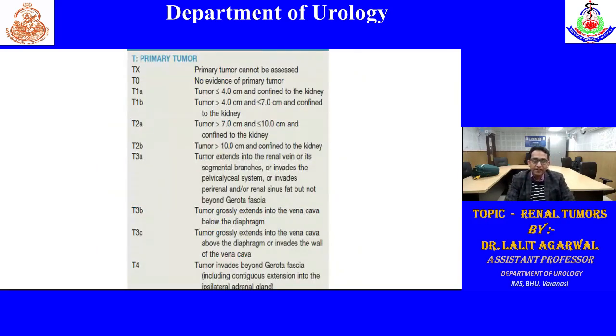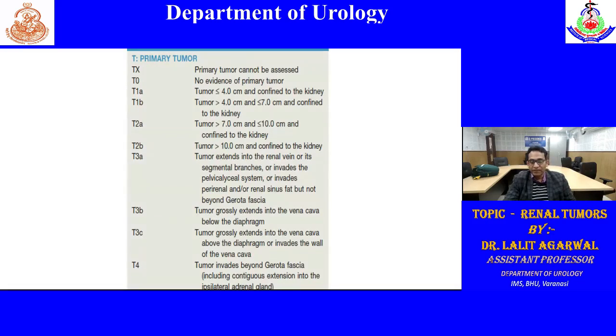What is the staging of renal malignancy? There is TNM staging, TNM 8th staging. T1 is less than 7 centimeter, T1A is less than 4, and T1B is 4 to 7. T2A is 7 to 10, T2B is greater than 10. T3A is tumor extending into the renal vein or its branches or invading the PCS, that has been recently included in the 8th staging, or invading perirenal or renal sinus fat, but not beyond Gerota's fascia.